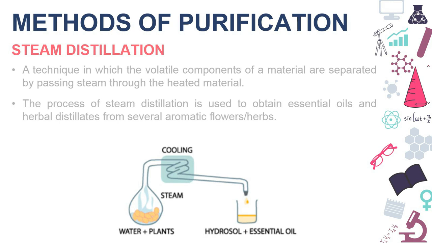And in the diagram, water plus plant are taken in a flask, and in the flask steam is passed through, which heats the flowers and water, and which is then cooled, and in the form of vapor we collect hydrosol and essential oil in the other beaker, and there is a layer of hydrosol and essential oil which is separate, you can see in the diagram, and the essential oil is collected separately, which is very useful in beauty purposes and medicinal purposes.